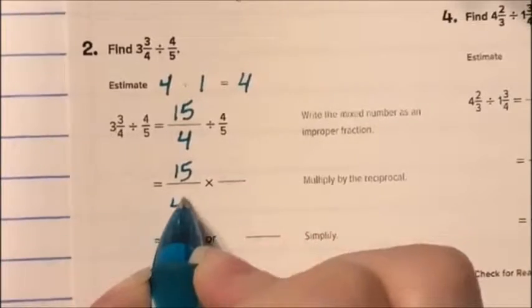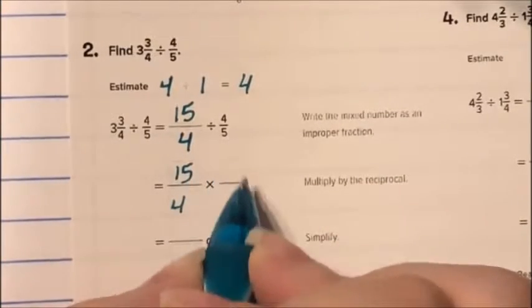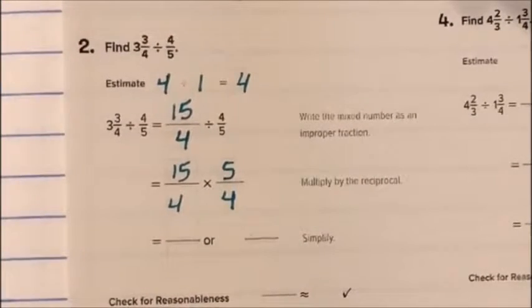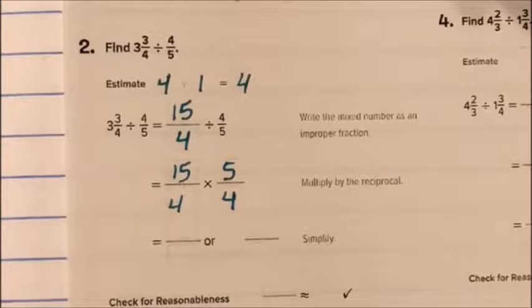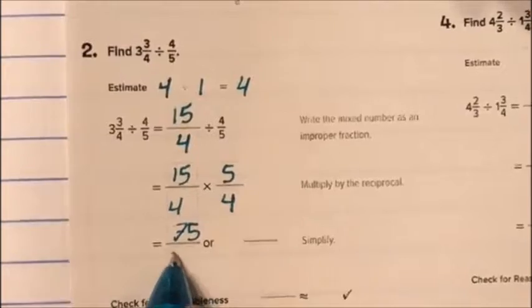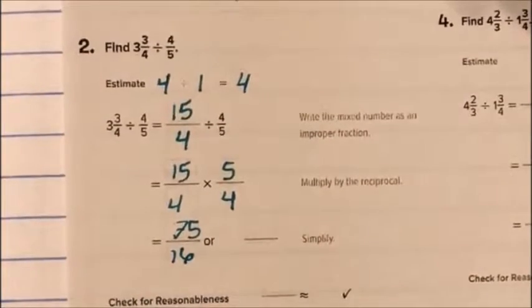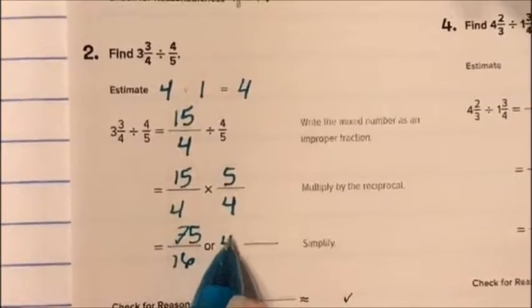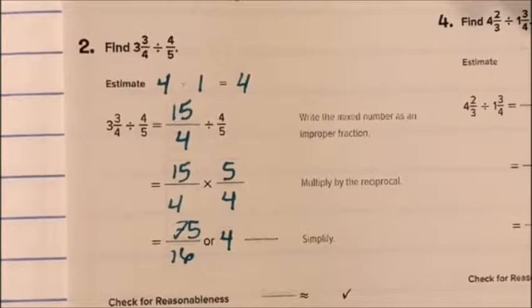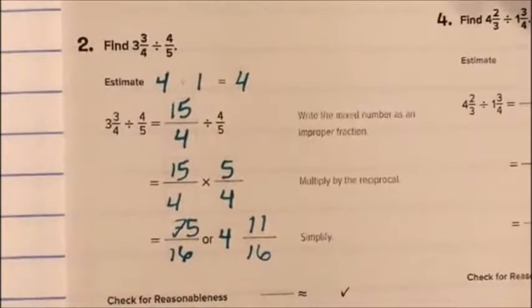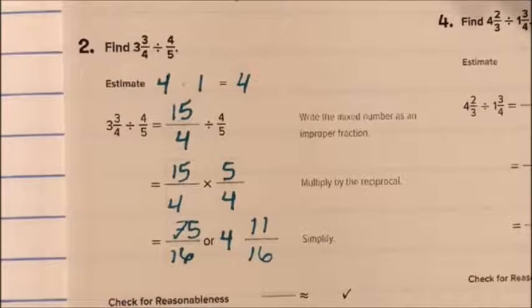So I get 15/4 times, remember, keep, change, flip, 5/4. Then I multiply. I can't simplify anything, so I just multiply. 15 times 5 is 75. 4 times 4 is 16. 16 goes into 75 4 times. And I have 11 left over, so 11/16. So 4 and 11/16, it's close to 5.